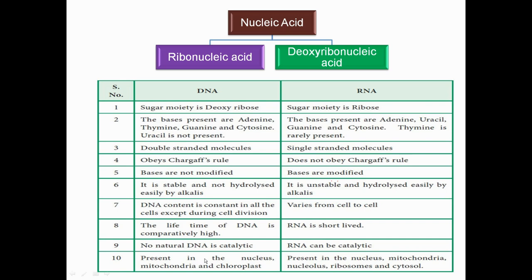DNA is present in nucleus, mitochondria, and chloroplast. However, RNA can be present in nucleus, mitochondria, nucleolus, ribosome, cytosol. Everywhere you will find RNA, but DNA has an exclusive location, that is in nucleus, mitochondria, and chloroplast.